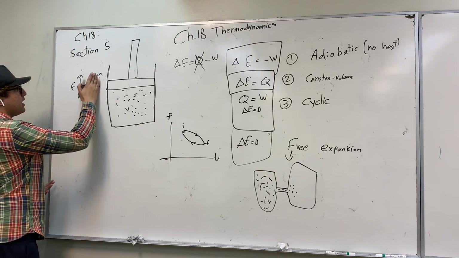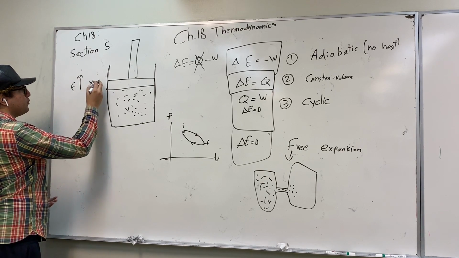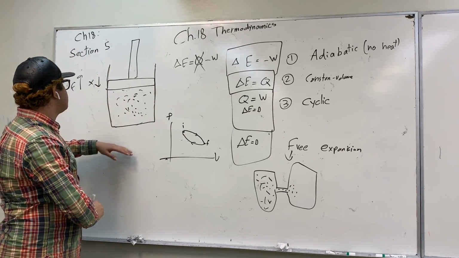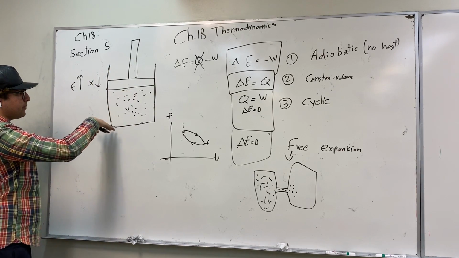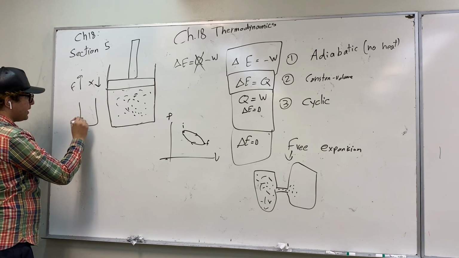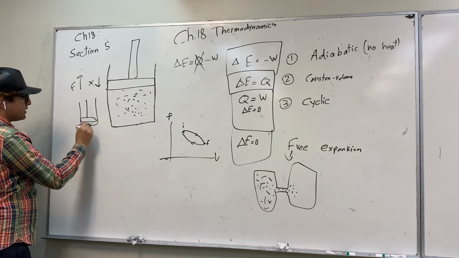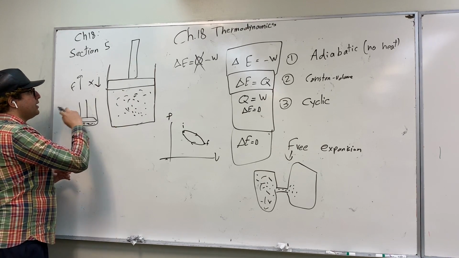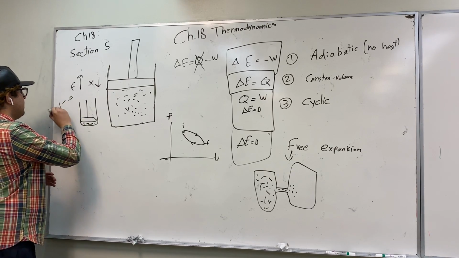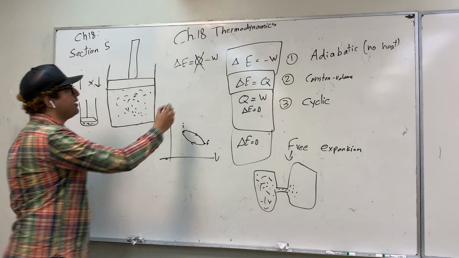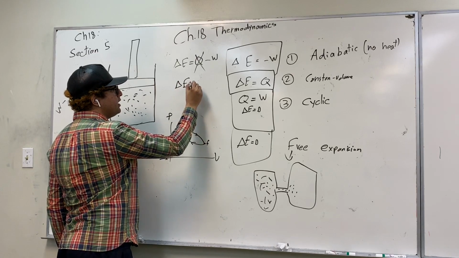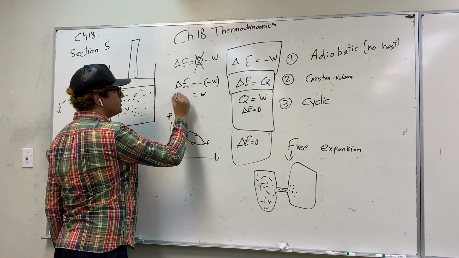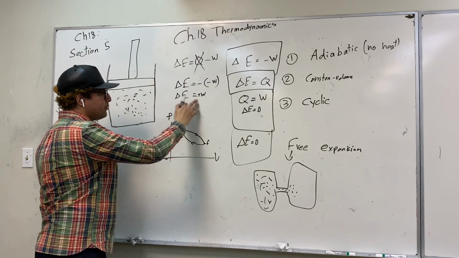But if the gas does negative work, which means if we push the piston downward, so the displacement is downward, and it becomes something like this, and the gas is compressed like that. So we know that the gas will be exerting force on the piston, and we're going to have negative work. So if we have negative work, then our internal energy will be something like this, which eventually will be positive, okay?